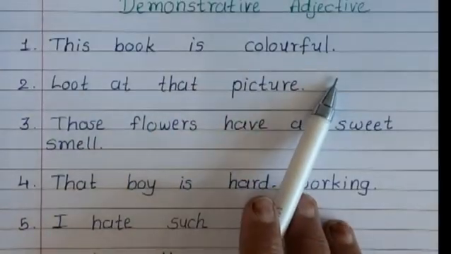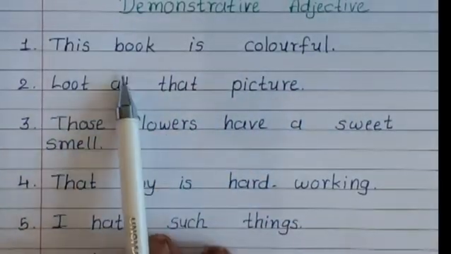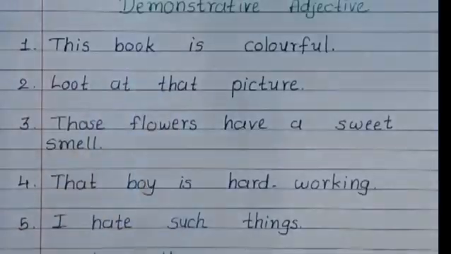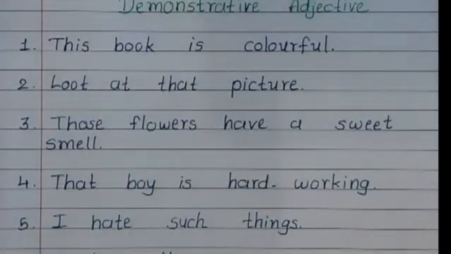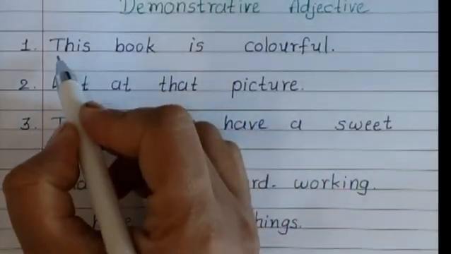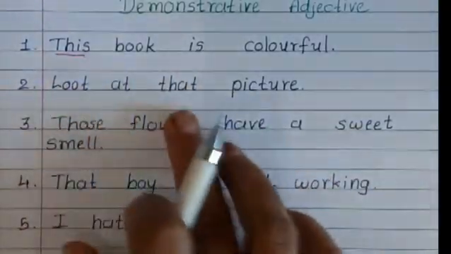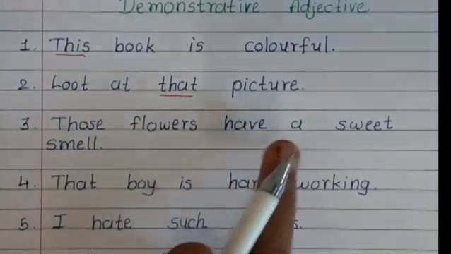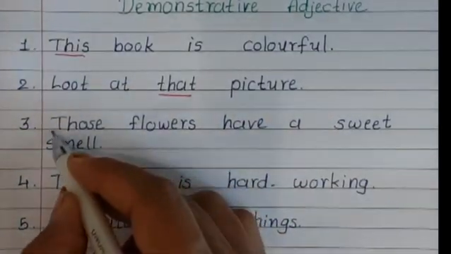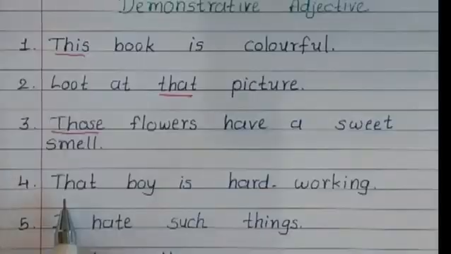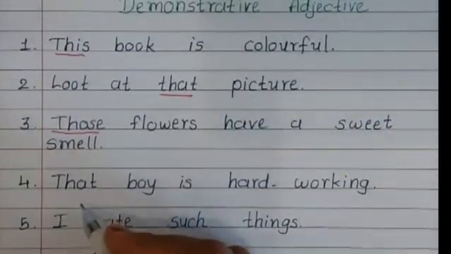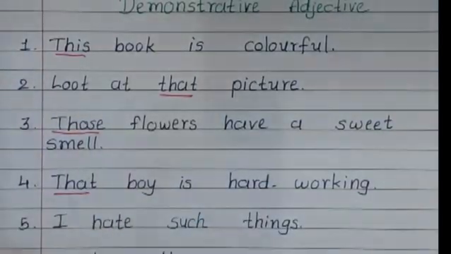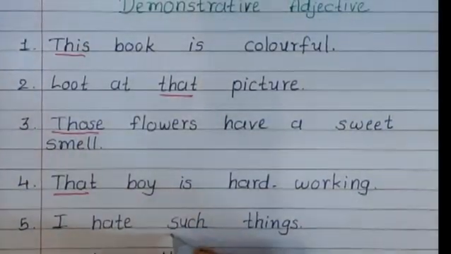We will see some more. This book is colorful. We can see here that this points out the book. Look at that picture. Here we have that. Those flowers have a sweet smell. Here we have those. That boy is hard working. I had such things. Such.